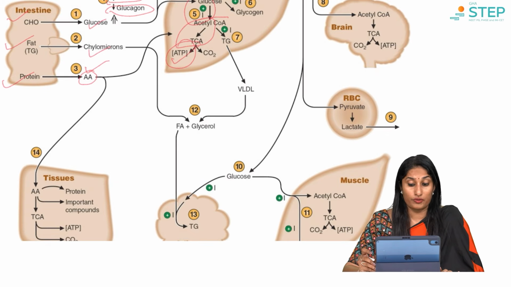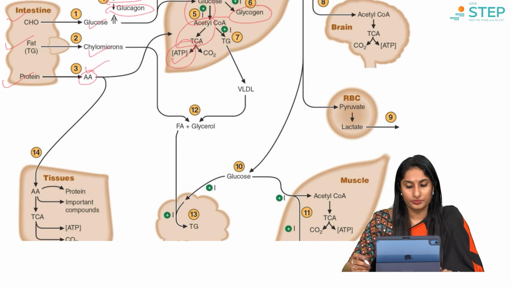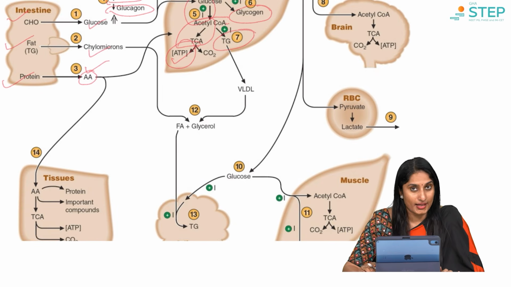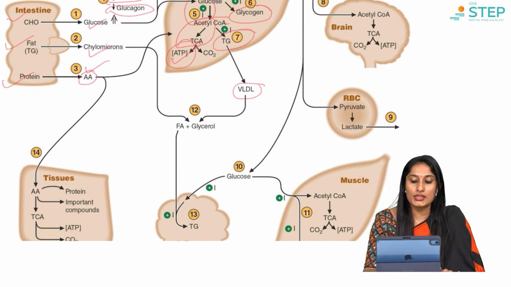Excess glucose, if you have consumed it, gets stored as glycogen. If you've taken still more excess glucose, the acetyl-CoA starts forming triglycerides. That's how carbohydrates can get converted to fats. The triglycerides will then be taken up by the VLDL. Now, this is in the liver.